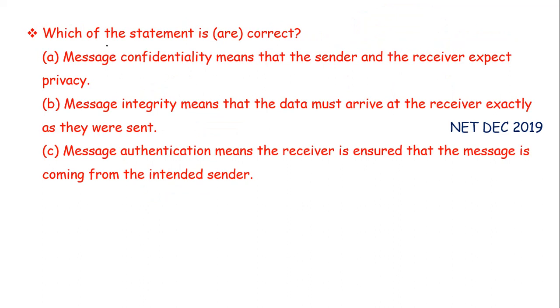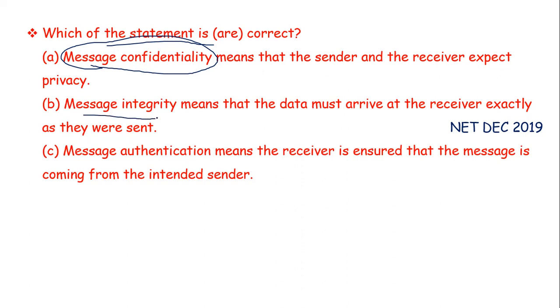Next is which of the statements is or are correct? Statement A is message confidentiality means that the sender and the receiver expect privacy. Now this is true because in confidentiality we expect that communication should not be sniffed or monitored by untrusted hosts.